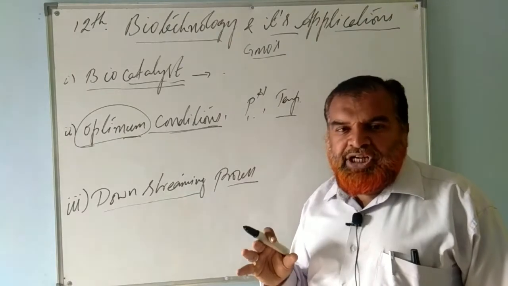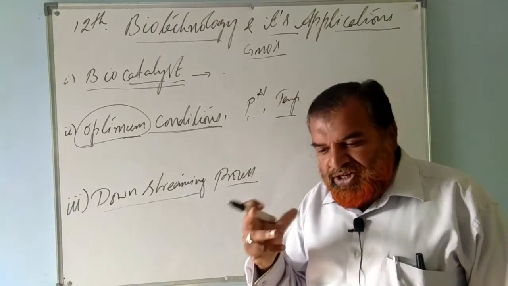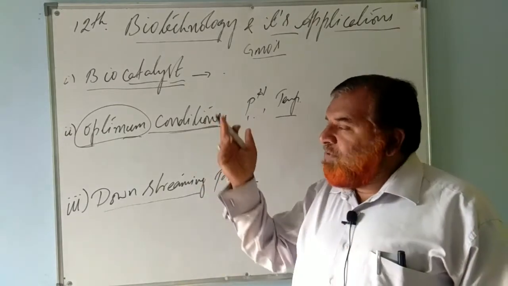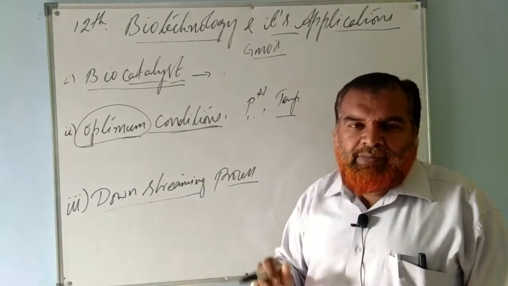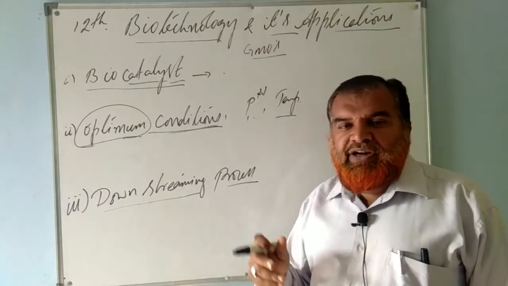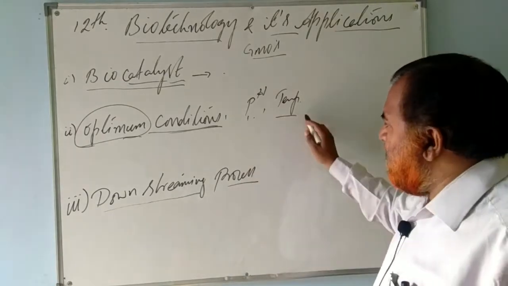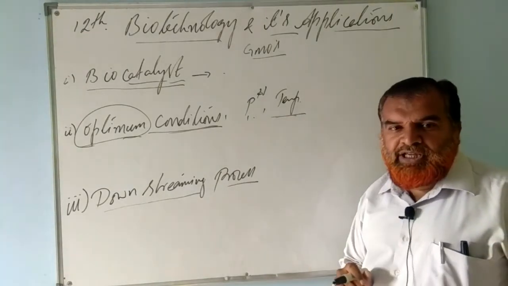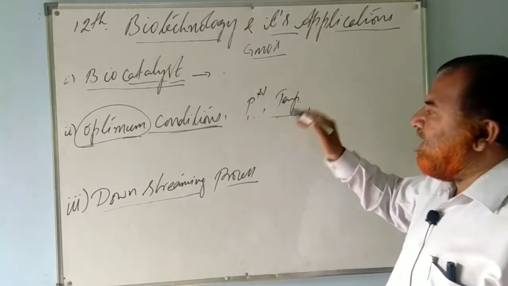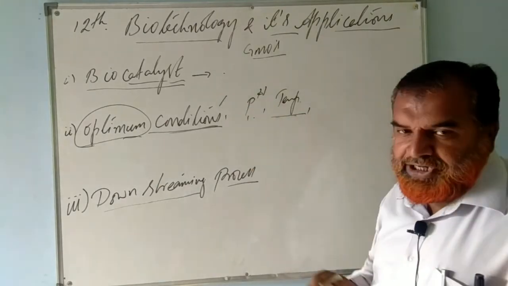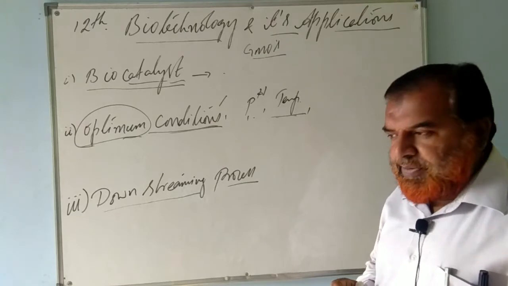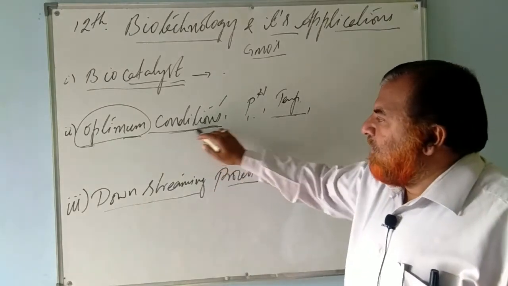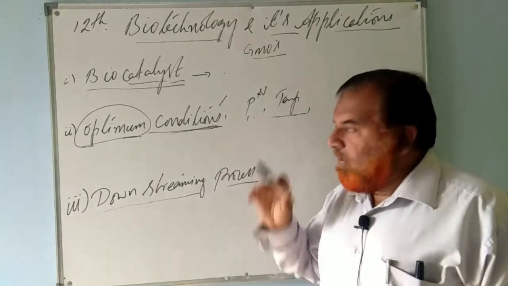To carry out this procedure, this experiment, this process, this research, what is the temperature required? Because microorganisms will be involved, tissues will be involved, cells will be involved, genes will be involved, many other factors will be involved. That depends on external factors like temperature. So constant temperature, optimum temperature has to be maintained, and other optimum conditions. It can be chemical conditions or temperature conditions or pressure conditions, fine. Then amount can be there, fine. So optimum conditions have to be maintained in order to carry out all the experiments.